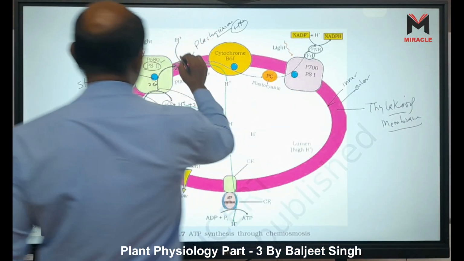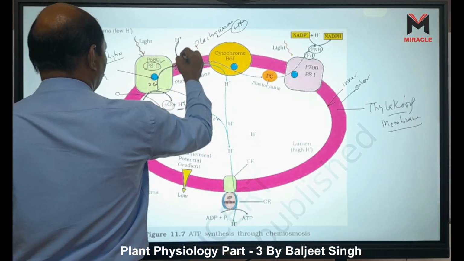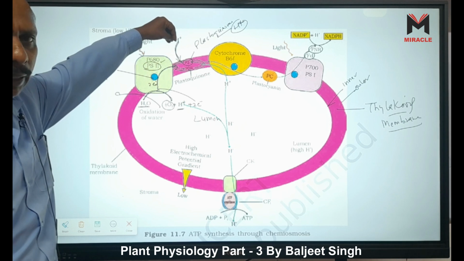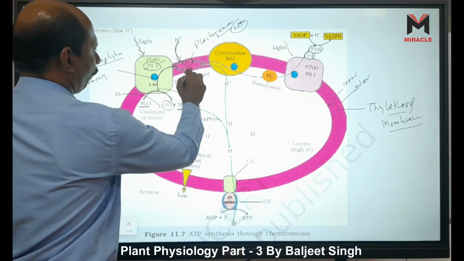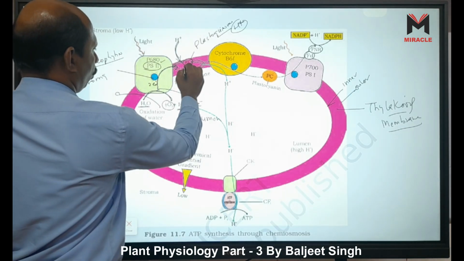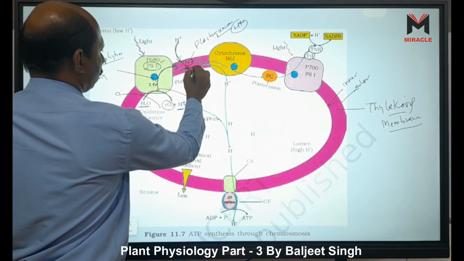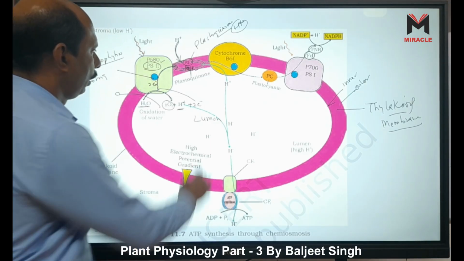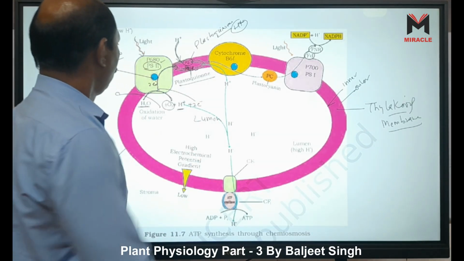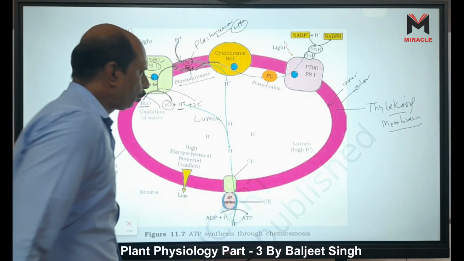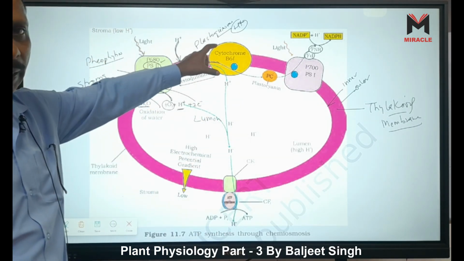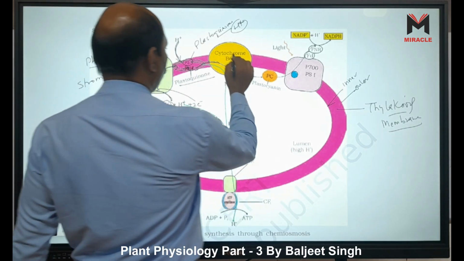Now this plastoquinone receives 1 H plus from the stroma and forms PQH2, plastoquinone plus hydrogen. This is given here, plastoquinone. Now plastoquinone transports the electron to another electron acceptor called cytochrome B6F.